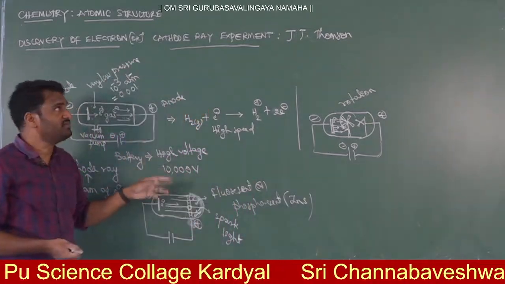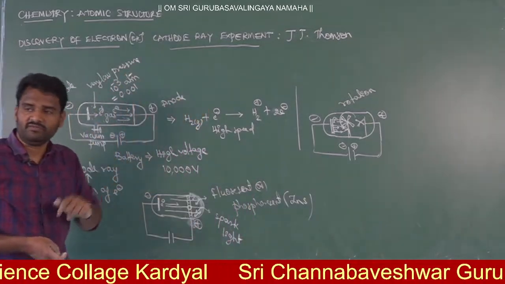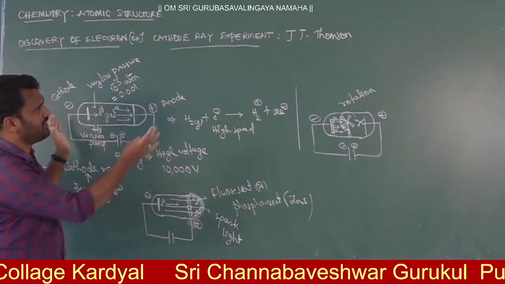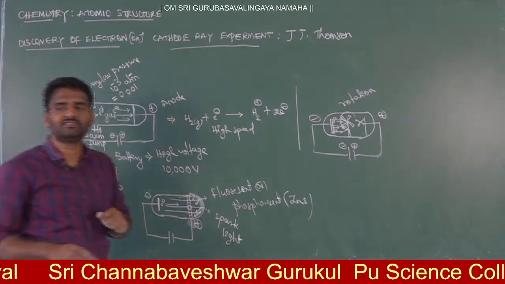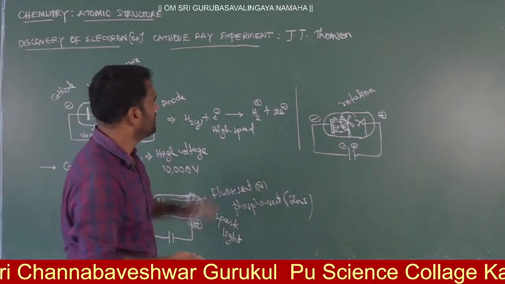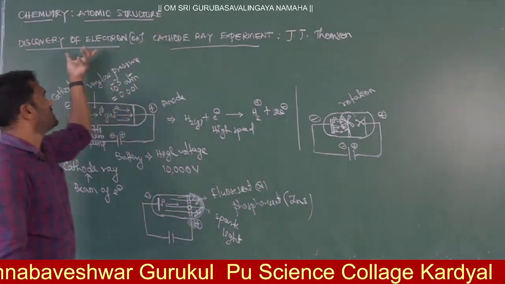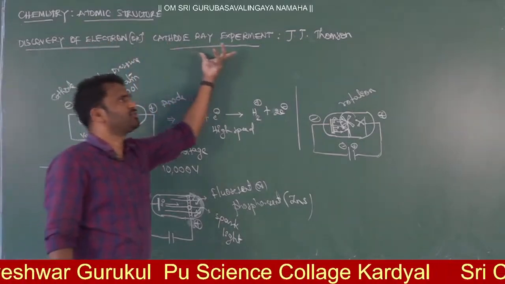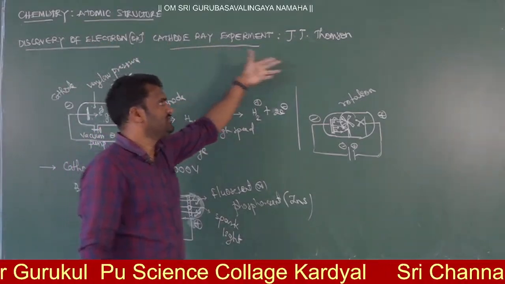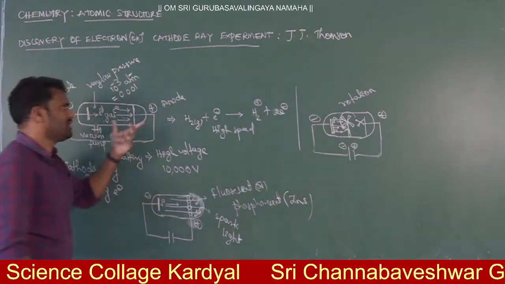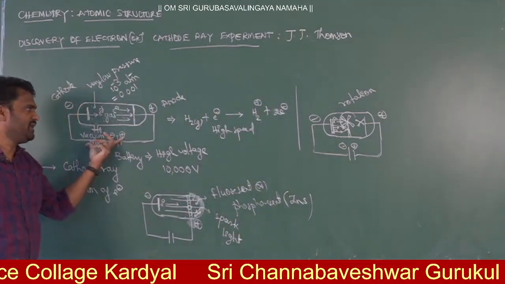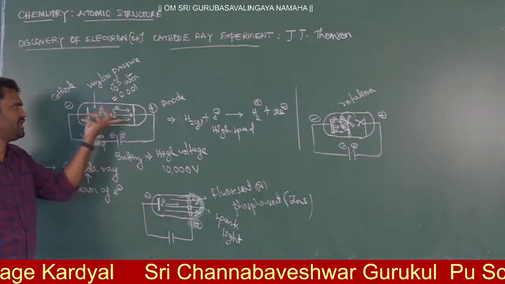So this is what we get from the cathode ray experiment of J.J. Thomson. Right, now let me conclude this experiment and its observations. Here is the discovery of the electron, or cathode ray experiment, which was done by J.J. Thomson.